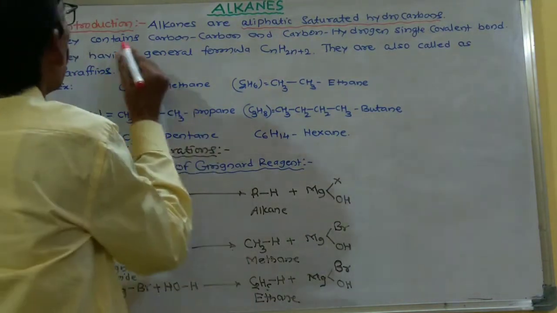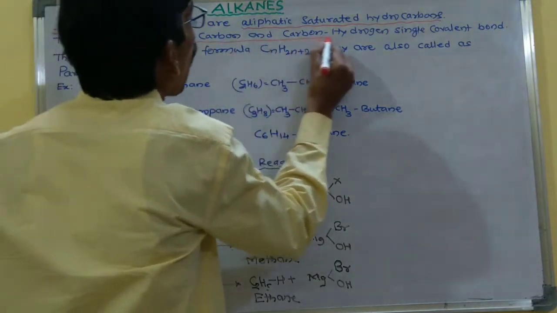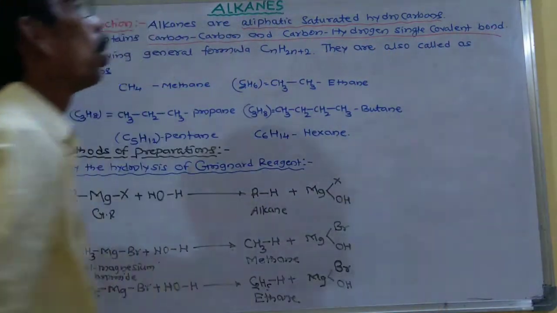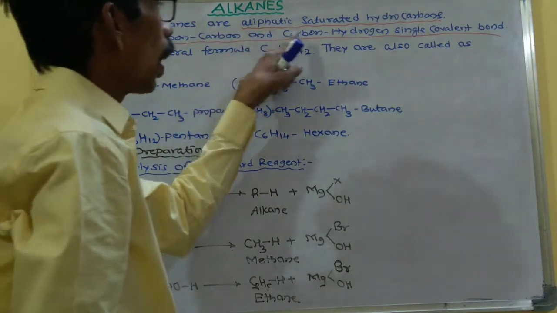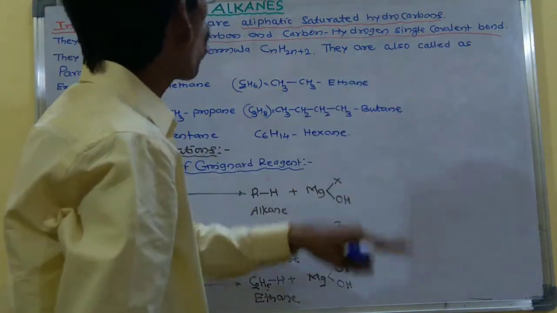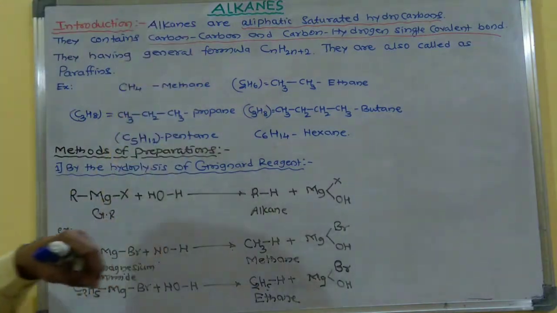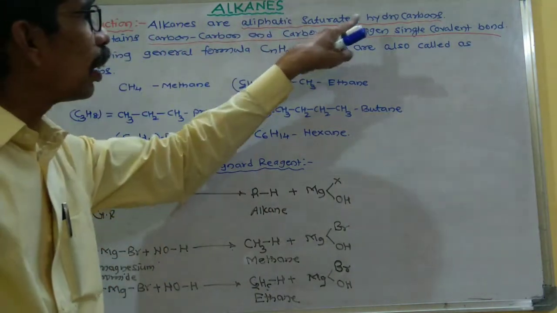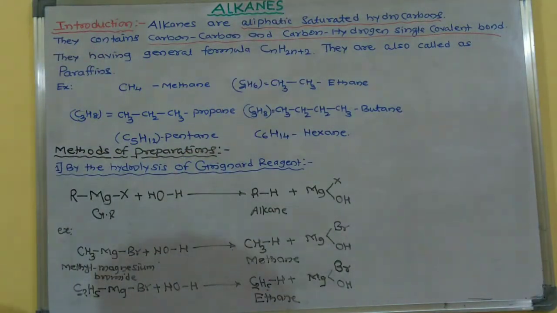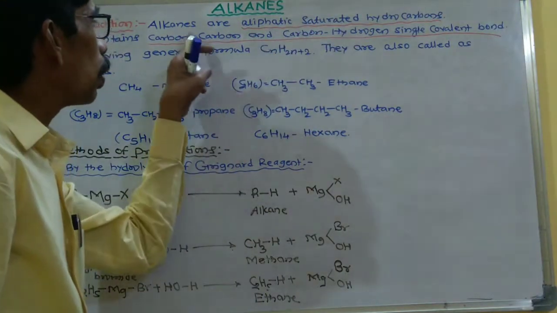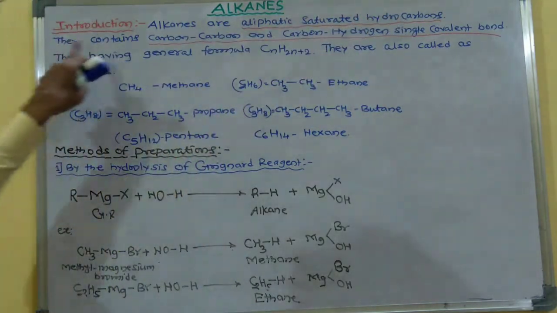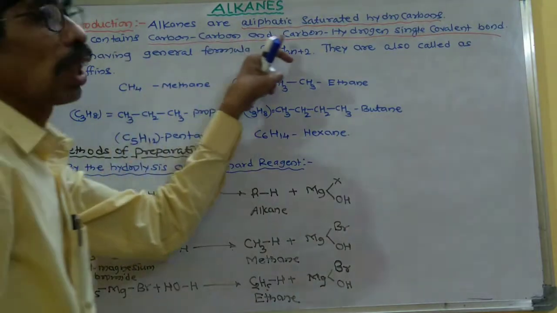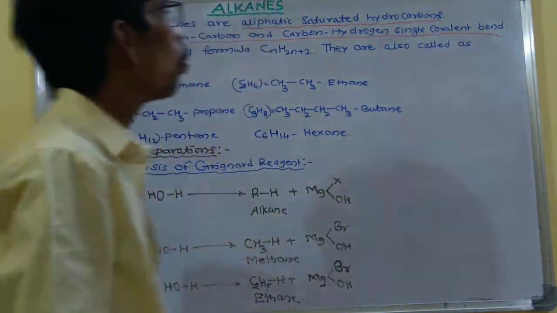Saturated means they contain carbon-carbon and carbon-hydrogen single covalent bonds. So those organic compounds that contain carbon-carbon and carbon-hydrogen single covalent bonds are called alkanes. Aliphatic means they are open chain compounds. Saturated means they contain carbon-carbon single bonds. So alkanes are aliphatic saturated hydrocarbons.